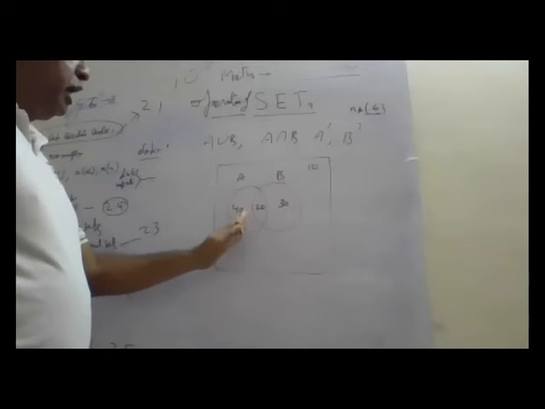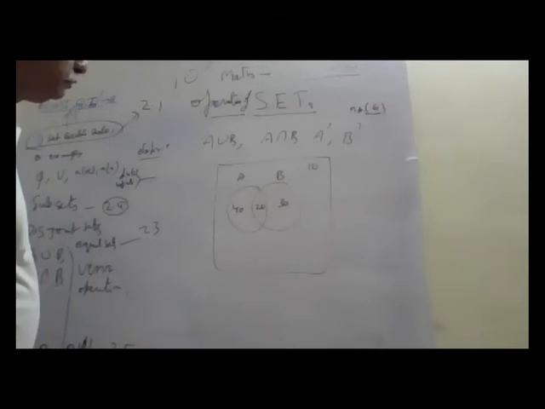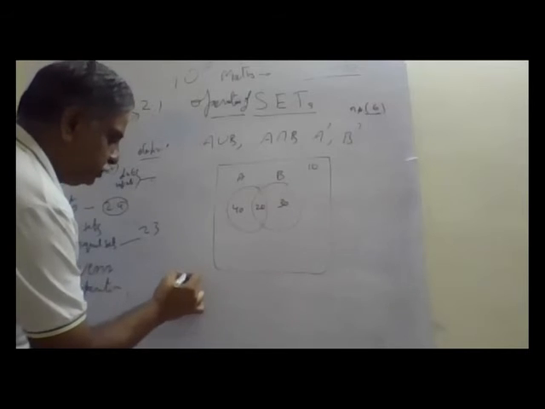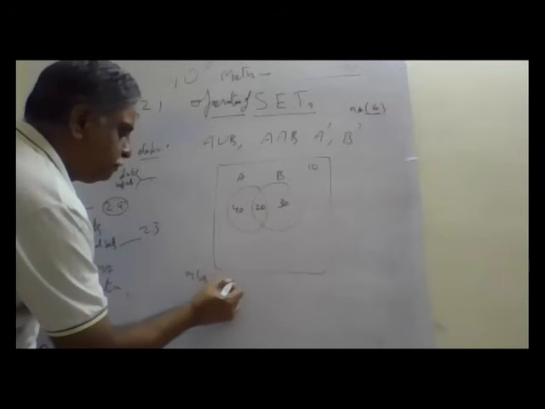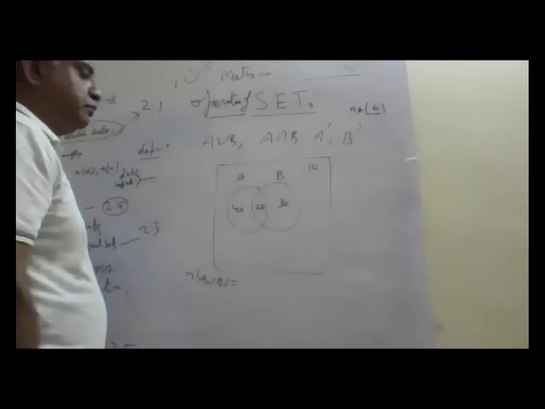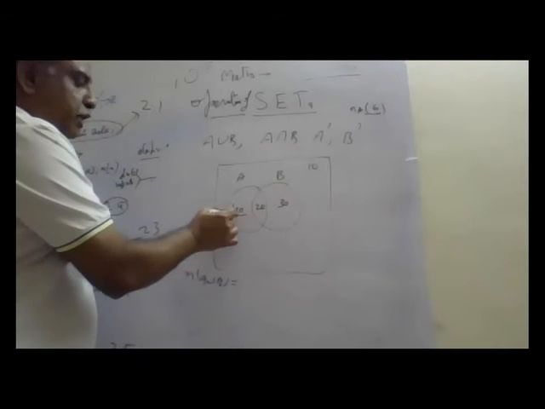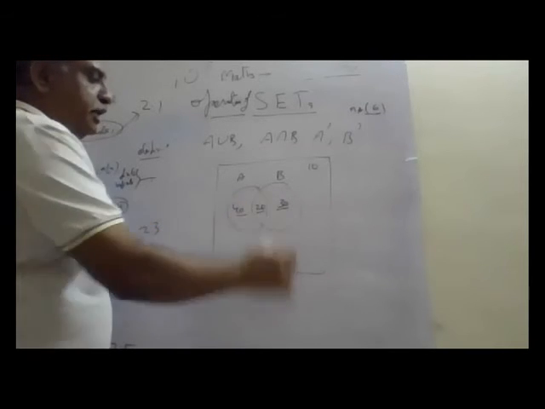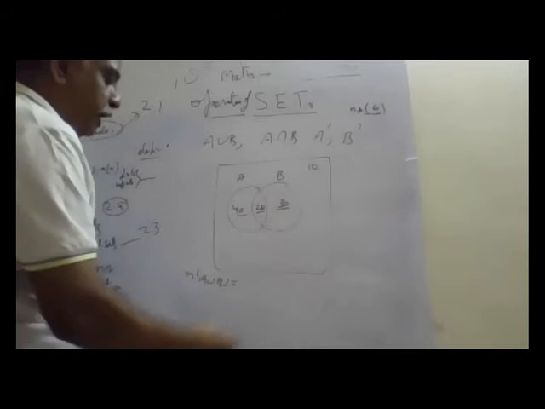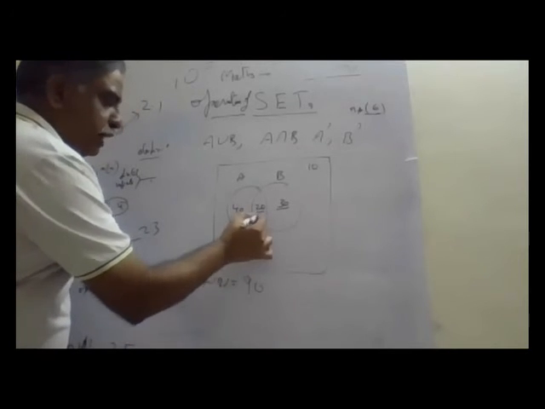What is A union B? A union B, how much? Plus 30. 90, because this I added only one time.